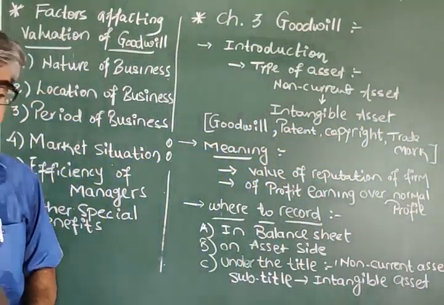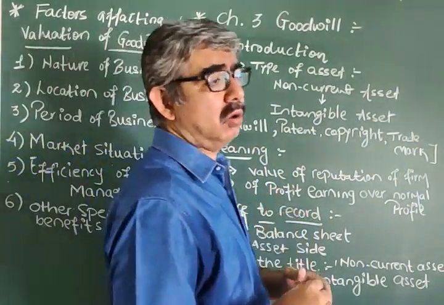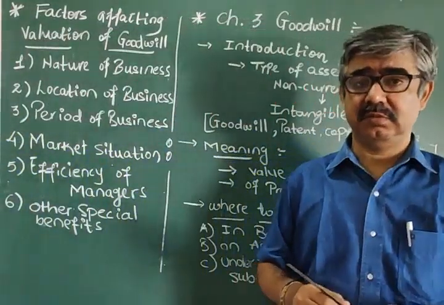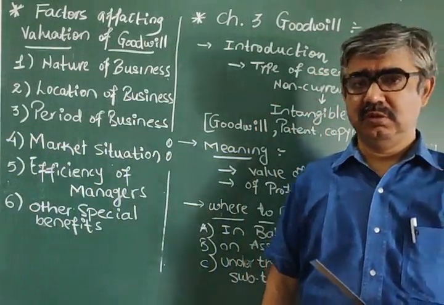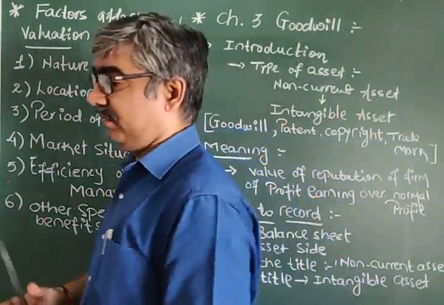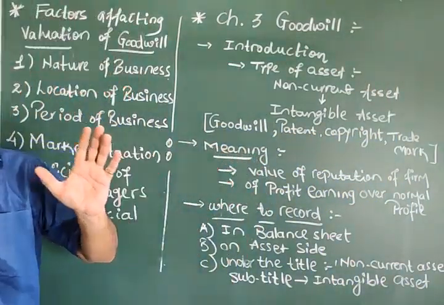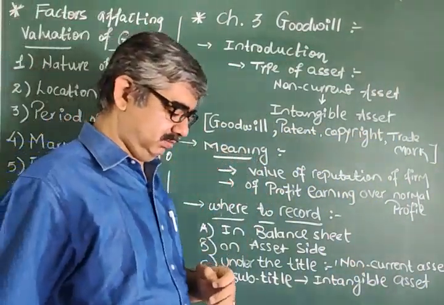Period of business. What do we mean? Since how long are they in this business? Means the firm, since how long? One of the best examples is a very good garment manufacturing brand.